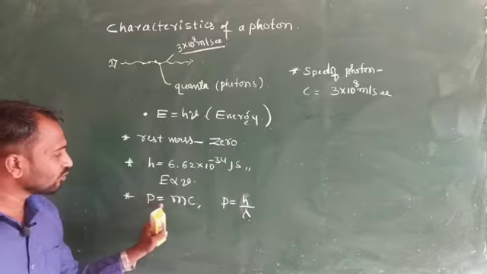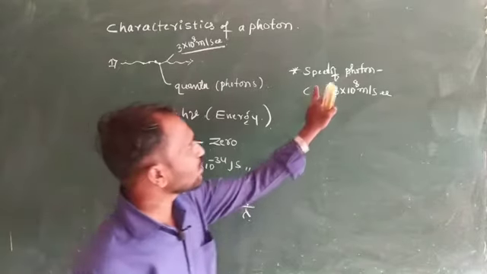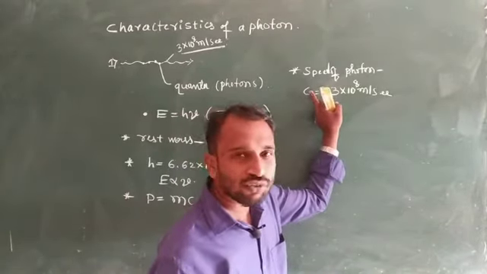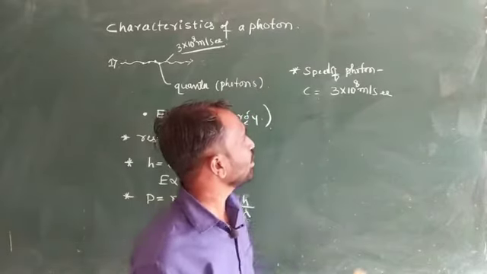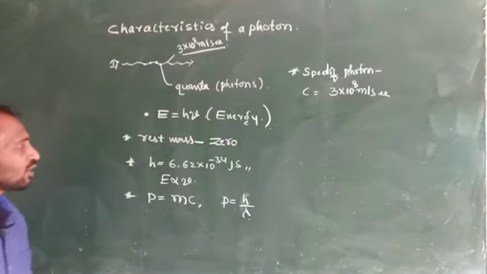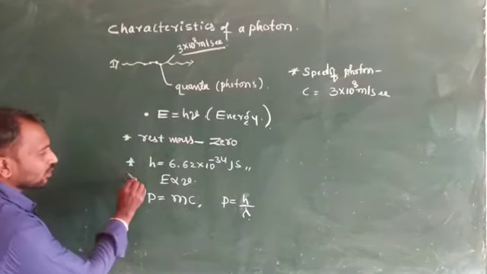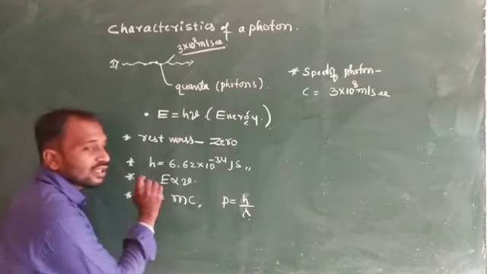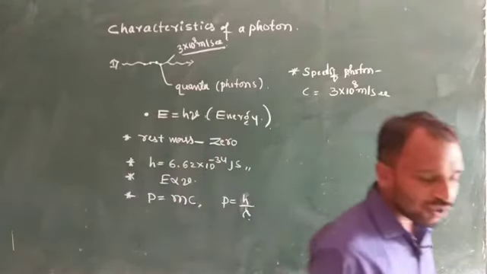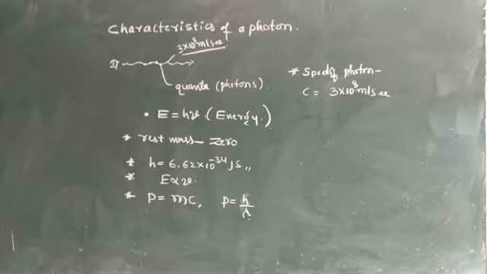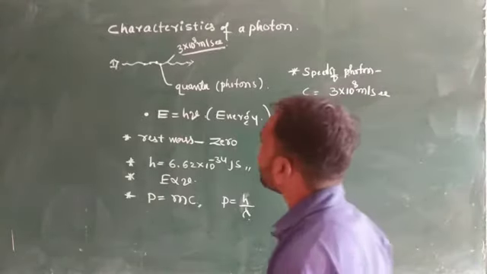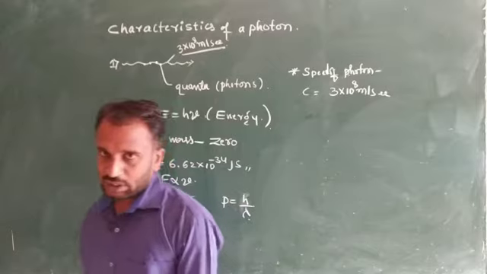And the momentum we consider is mc, and the speed of a photon is equal to 3 into 10 power 8 meter per second. Another one is that energy depends upon frequency. Next, the photon is electrically neutral.